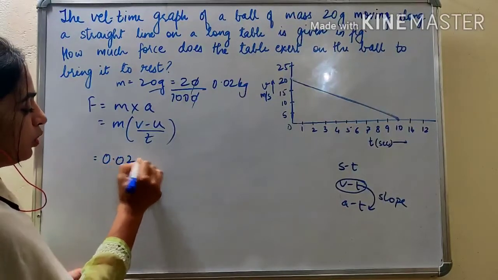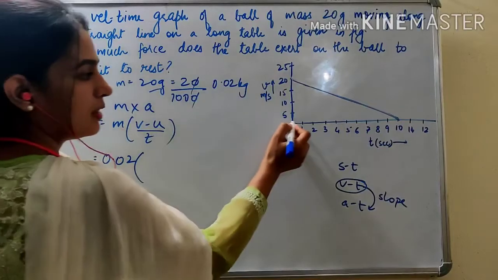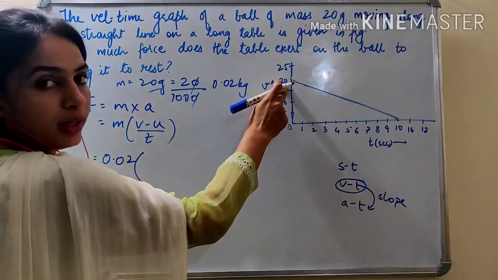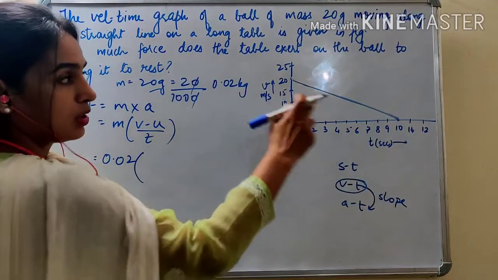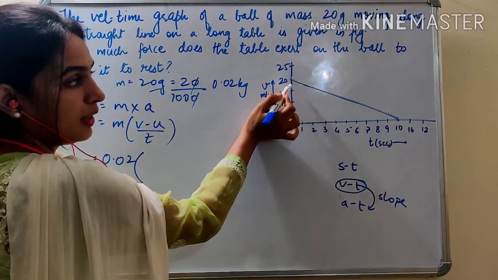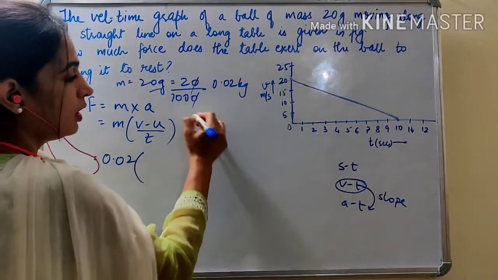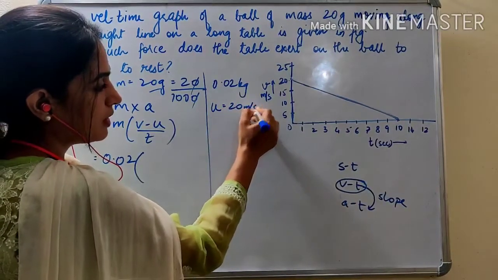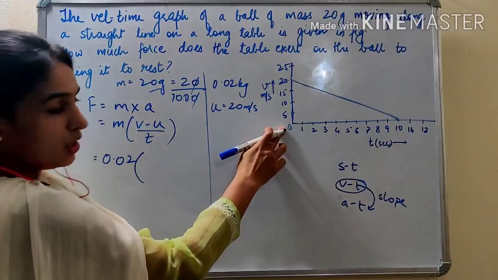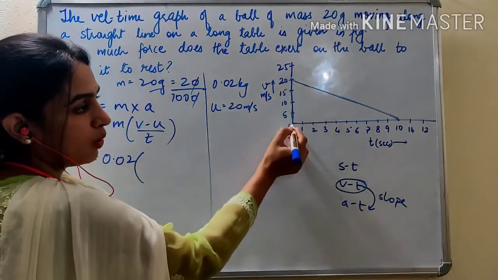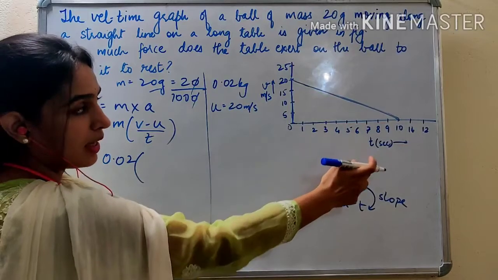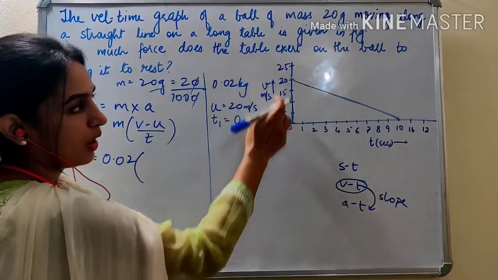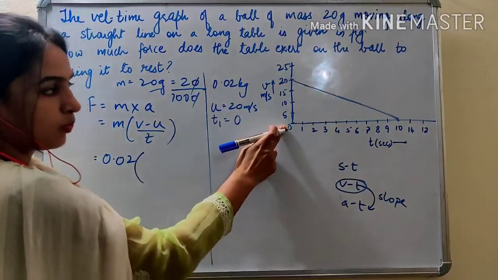So 0.02 into final velocity. See, when the time was 0, initial velocity was 20 because the ball was moving with some velocity. So initial velocity was 20 meter per second. You can read the graph like this. U is given as 20 meter per second, and when initial velocity was 20 meter per second, what was the time? You see time on the x-axis. Time was T1, you can say, was 0.